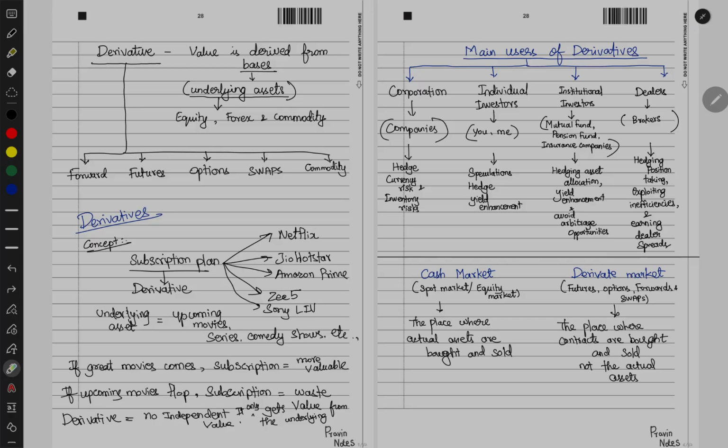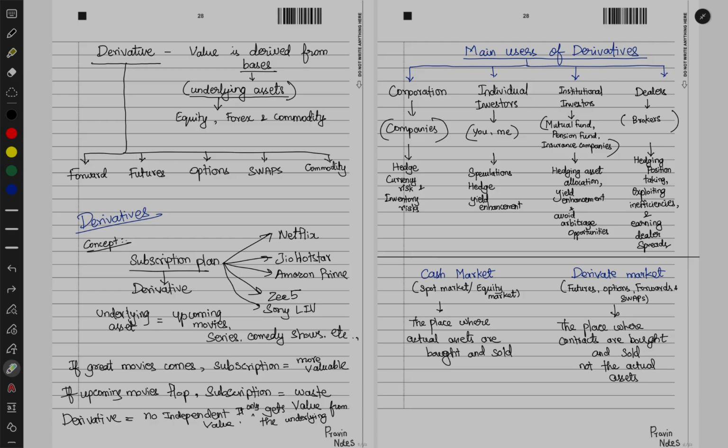And institutional investors are nothing but mutual funds, pension funds, insurance companies, asset management companies. Those institutional investors handle huge money. Either they will work on enhancing the yield or increasing their own profit.